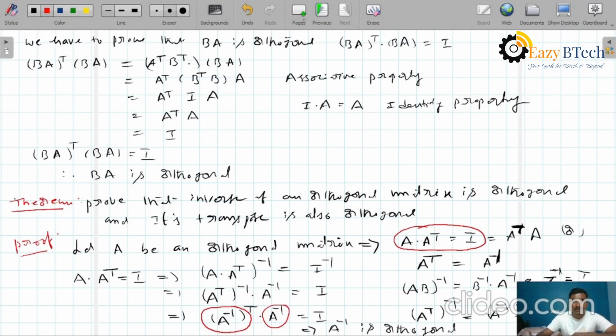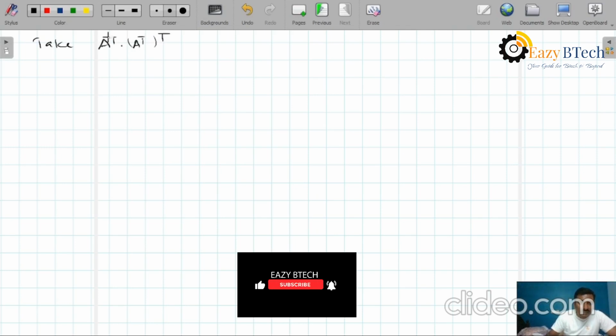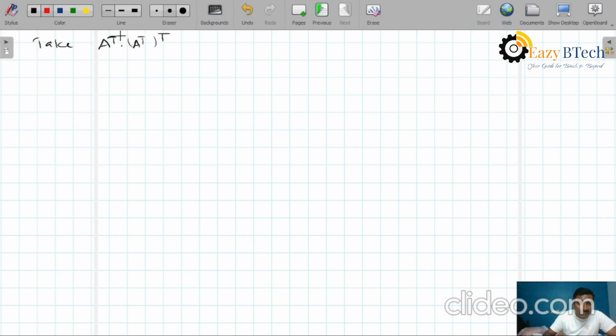Now come to the next one. So what is the next one? The transpose of an orthogonal matrix is orthogonal. Now we have to prove that the transpose of an orthogonal matrix is orthogonal. First we have to take A transpose into A transpose whole transpose. Why do I consider this one? Just listen.